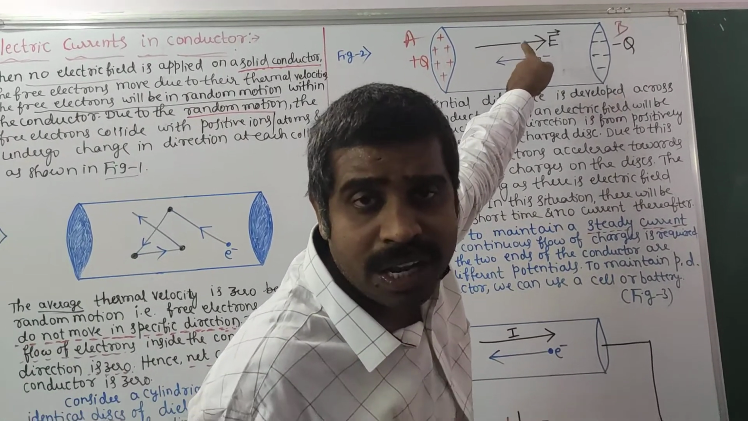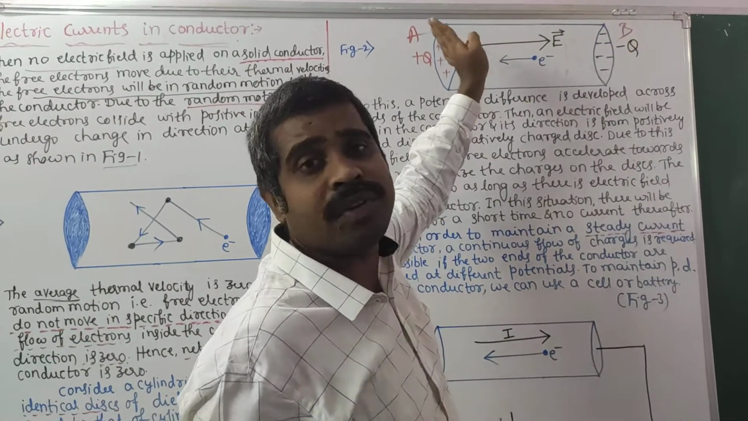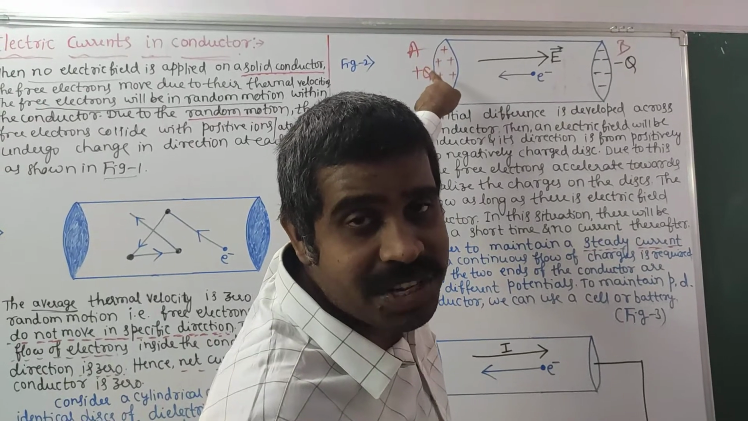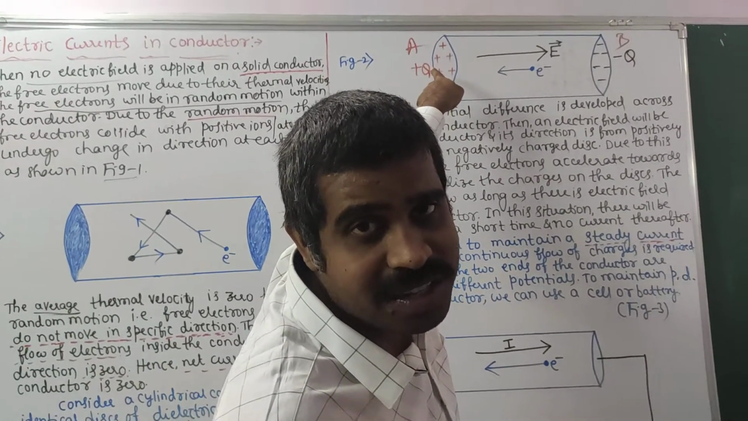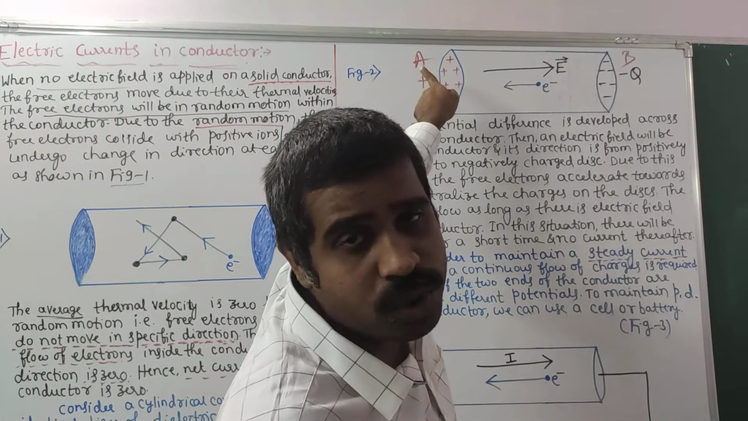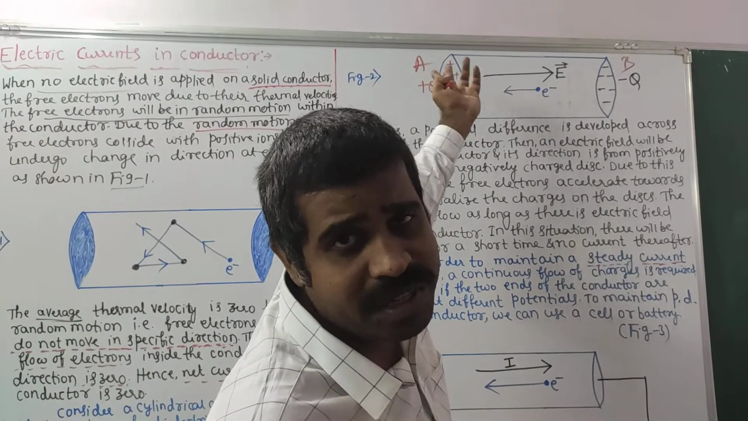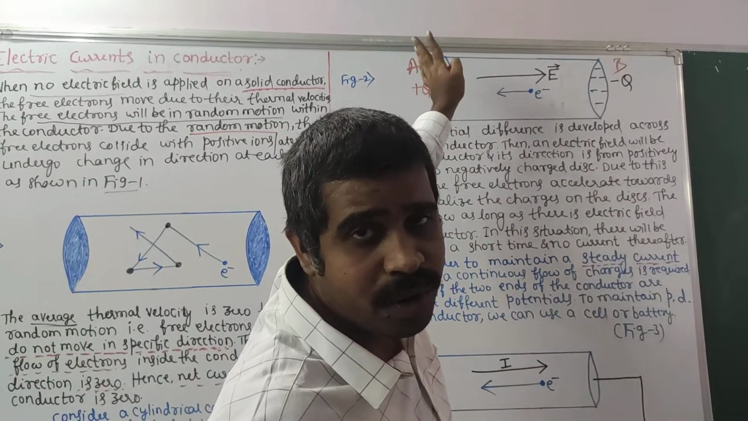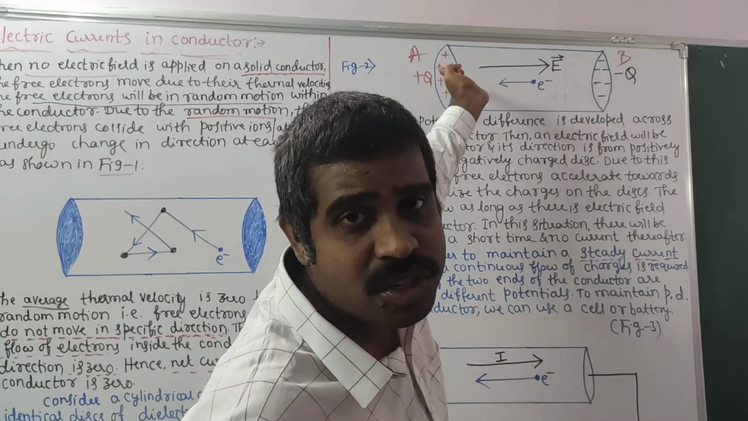Because of this electric field, electrons will move opposite to the direction of electric field and they neutralize the charges at end A. Which charges do they neutralize? Positive charges. Because electrons are negatively charged, when they move towards positive, definitely they neutralize positive charges. When they neutralize, the positive charges here disappear, and then the electric field will no longer exist.